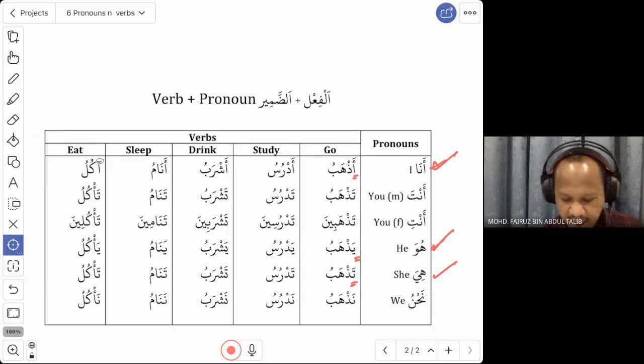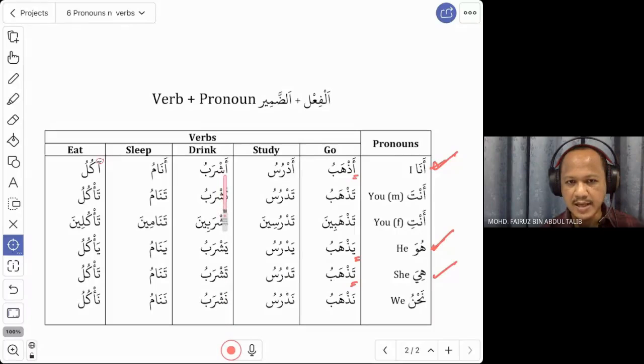Okay. The next one, for the word tadrus. Adrus, so me, I. Yadrus, he. Now you want to say she, you change to ta. So adrus becomes tadrus. So we say hiya tadrus. What do you learn? Hiya tadrus qanun. Qanun is law. Hiya tadrus, she learns or she studies.